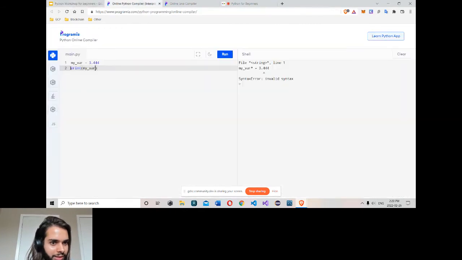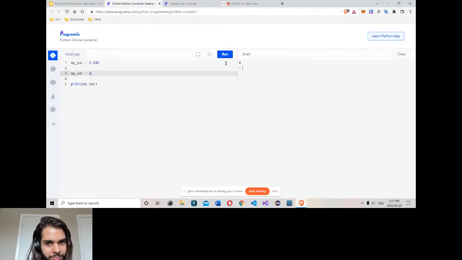So if I type my var here and give it 4, run it. Here I store this value in a variable, then change to 4, print it, and I get 4. If I type my Var, now they have the same letters, the same number of letters. The only difference is we have one uppercase here, it's lowercase. Now I print it, run. For Python, they're different.